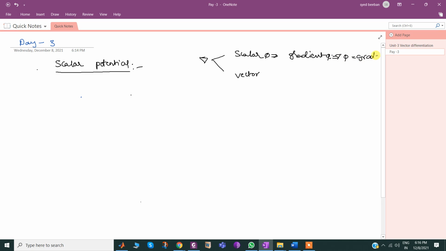For vector, two possibilities are there. One is a dot product, the next one is a cross product. Dot product, del dot f bar, is called div f bar, and del cross f bar is called curl f bar.